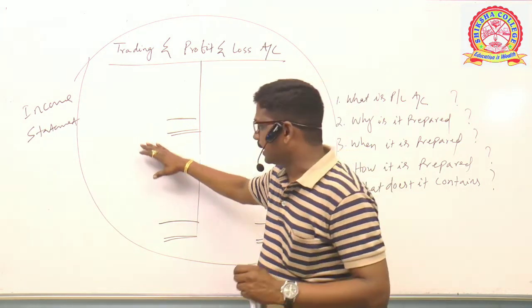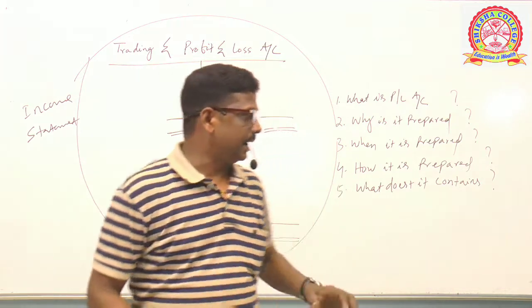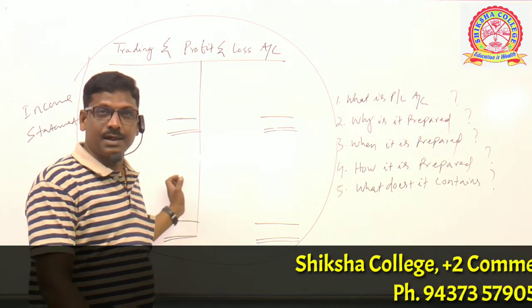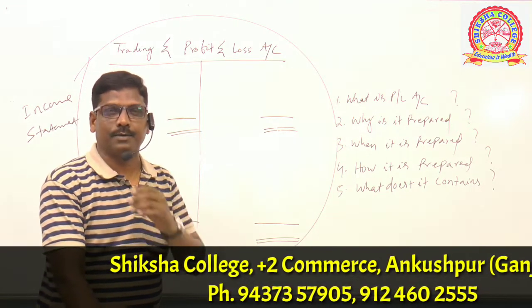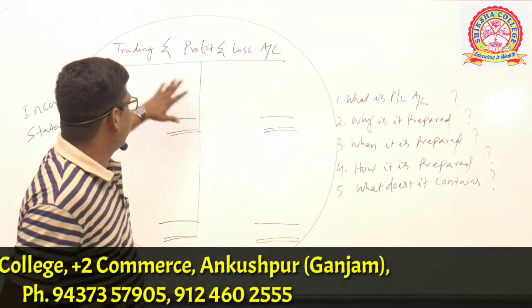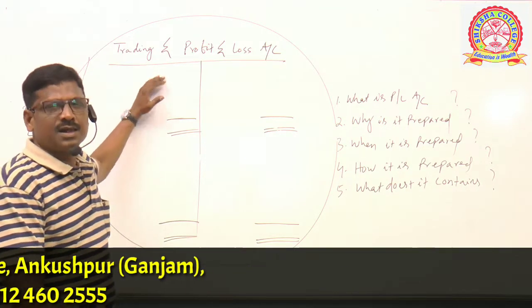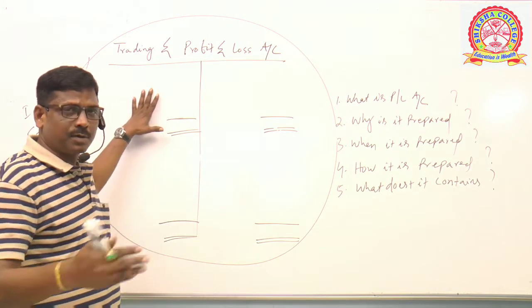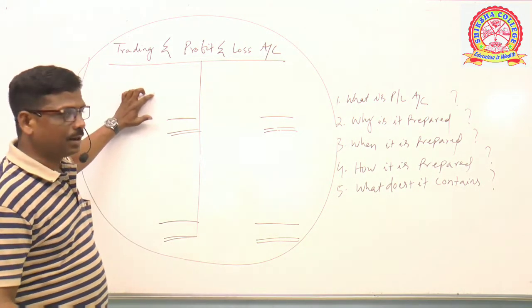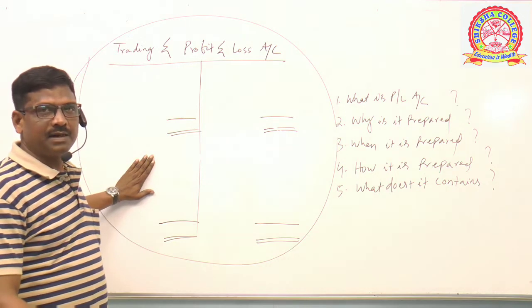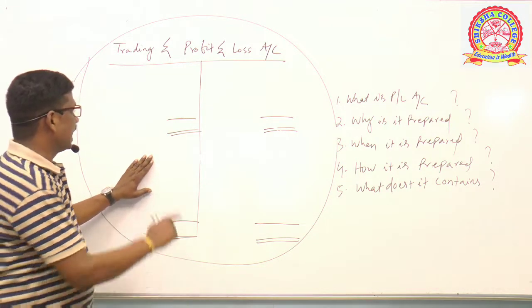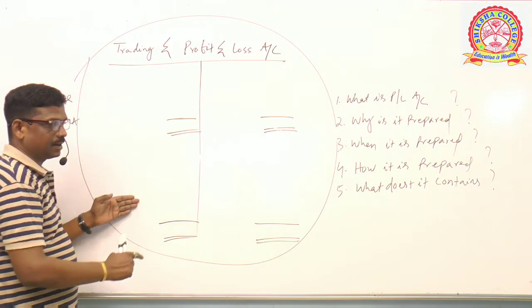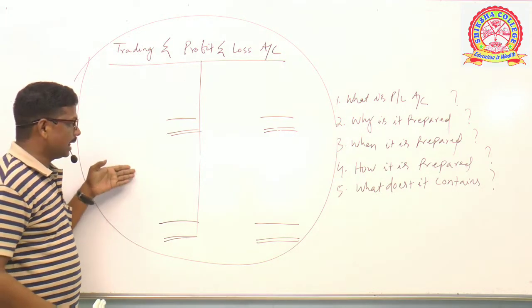Clear? Then after, in the debit side, we put all expenses and losses of the business not taken into the trading account. In the trading account, we have taken some expenses such as freight, carriage inward, wages, etc. Clear? Other items of expenses and losses not taken there will be taken in the debit side of the profit and loss account. After putting gross loss in the debit side, other expenses and losses of the business during the year are taken here.